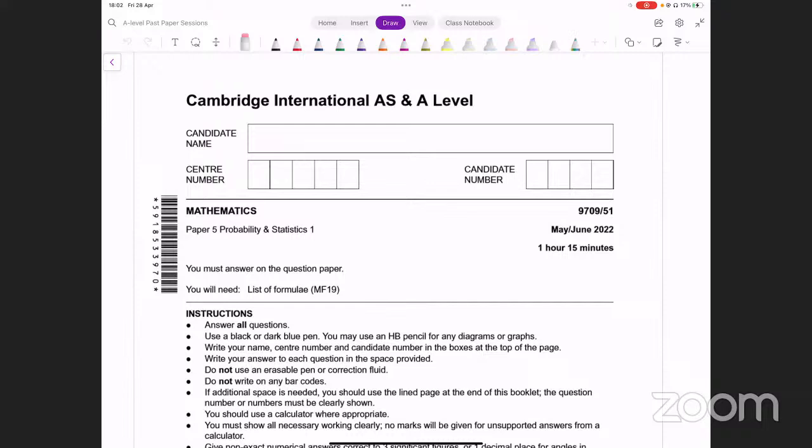Today we are going to be doing two S1 papers, inshallah, paper 5.1 and paper 5.3 from May-June 2022 session. You will be doing both papers, but I'm not going to do all of those questions. I'm going to be doing the questions that are relatively more difficult. I'm only skipping the easier questions, okay? So that it saves our time a bit, so we can do both papers today, okay?